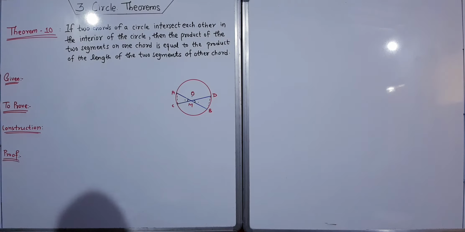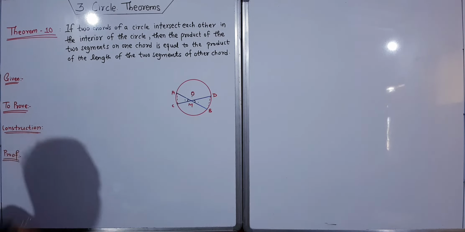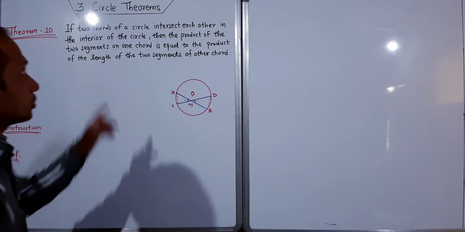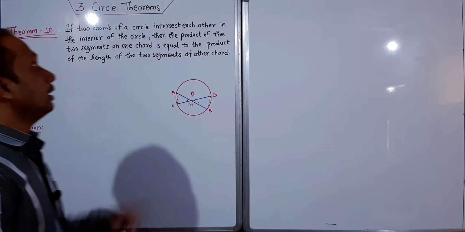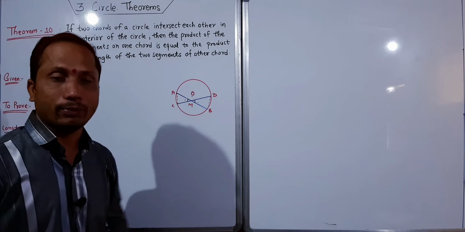If two chords of a circle intersect each other in the interior of the circle, then the product of the two segments of one chord, AM into MB, is equal to the product of the lengths of the two segments of the other chord, CM into MD. We have to prove this.